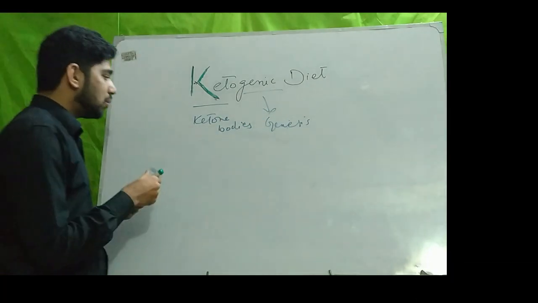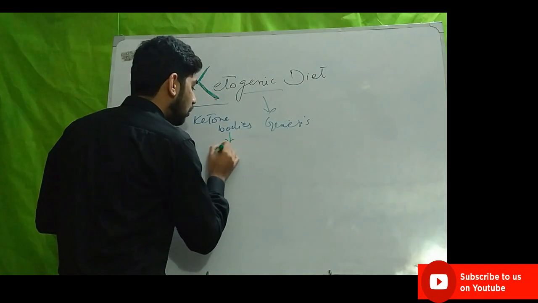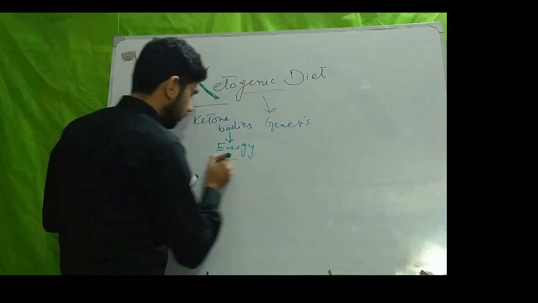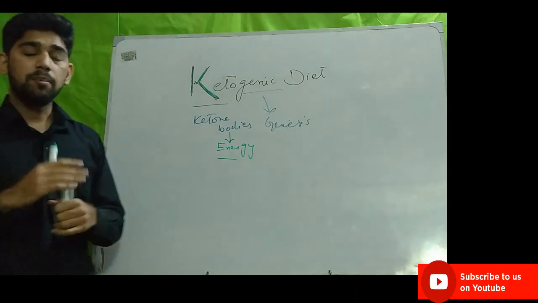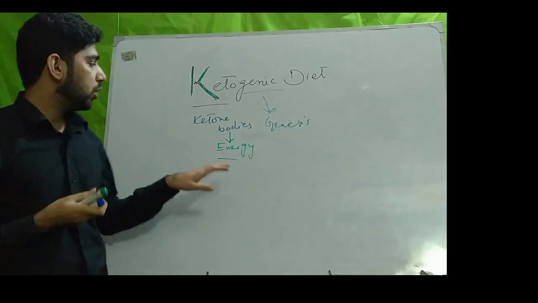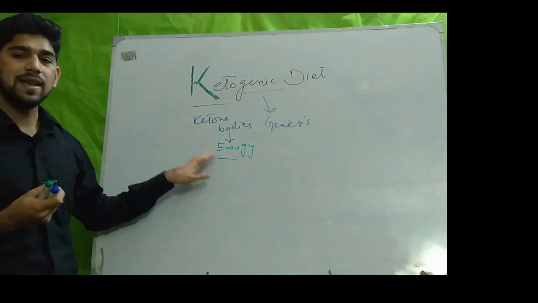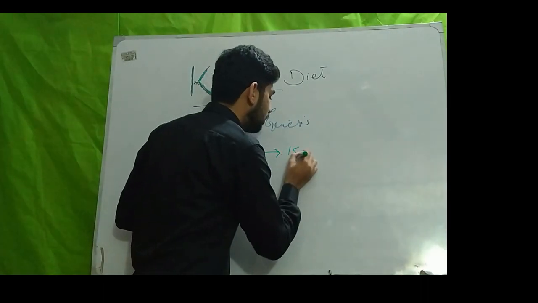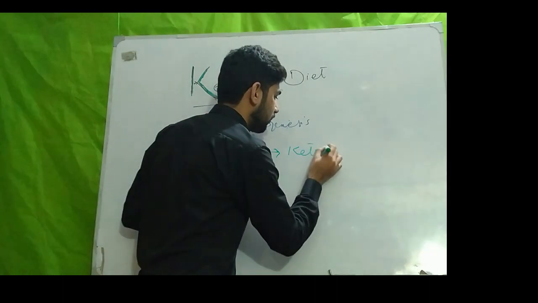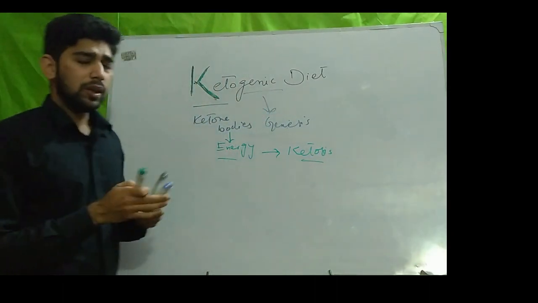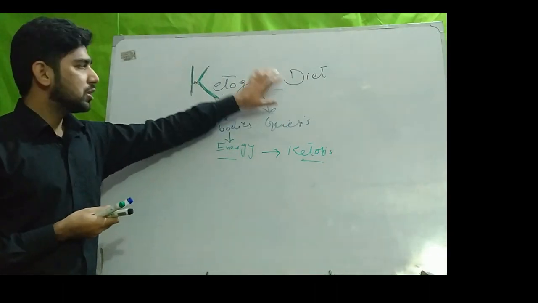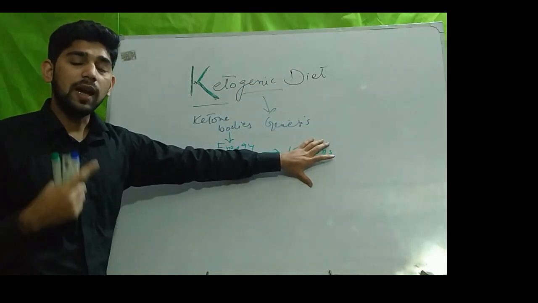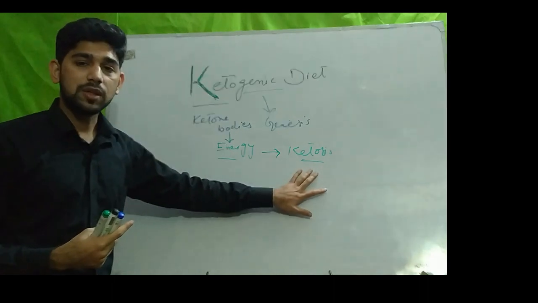The body uses these ketone bodies as an energy source. The metabolic state in which the body uses ketone bodies as an energy source, we call that state ketosis. So the ketogenic diet develops that metabolic state, and we call that metabolic state ketosis.